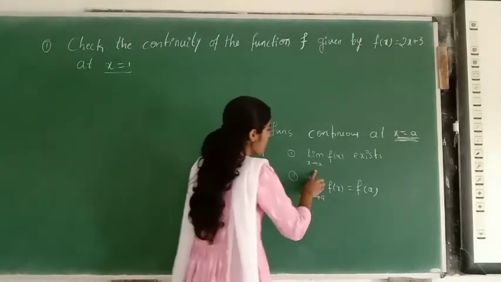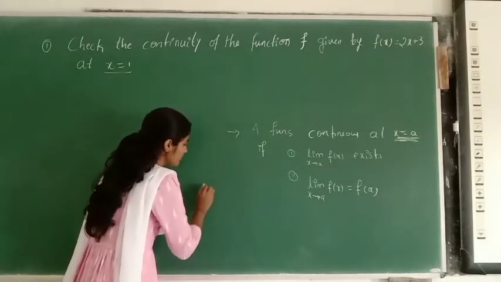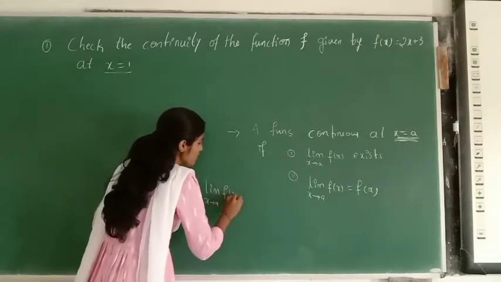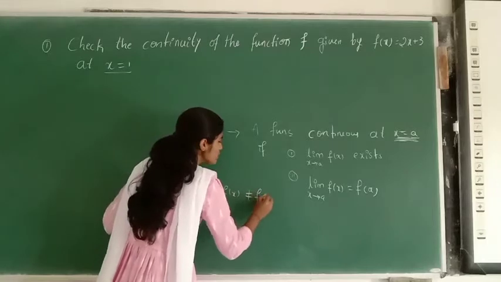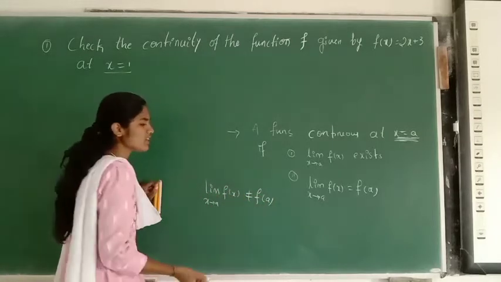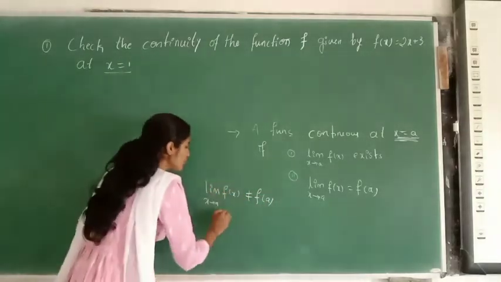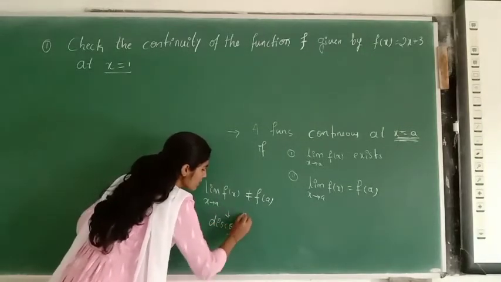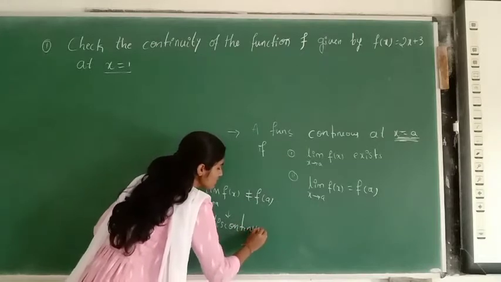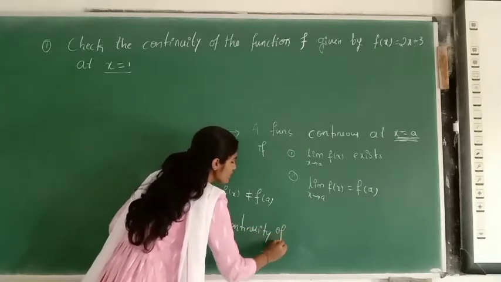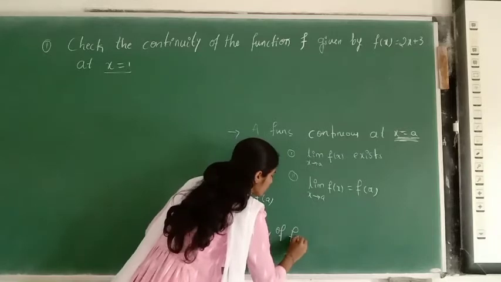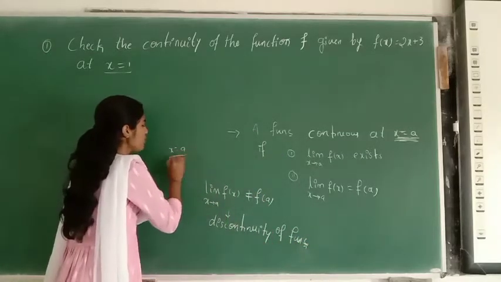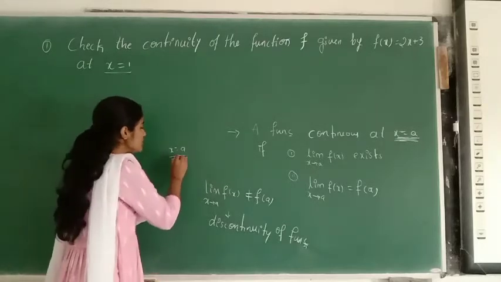Suppose the limit as x tends to a of f of x is not equal to f of a, then we say that this is a discontinuous function. This is the discontinuity of the function, and this point at x is equal to a is known as the point of discontinuity.